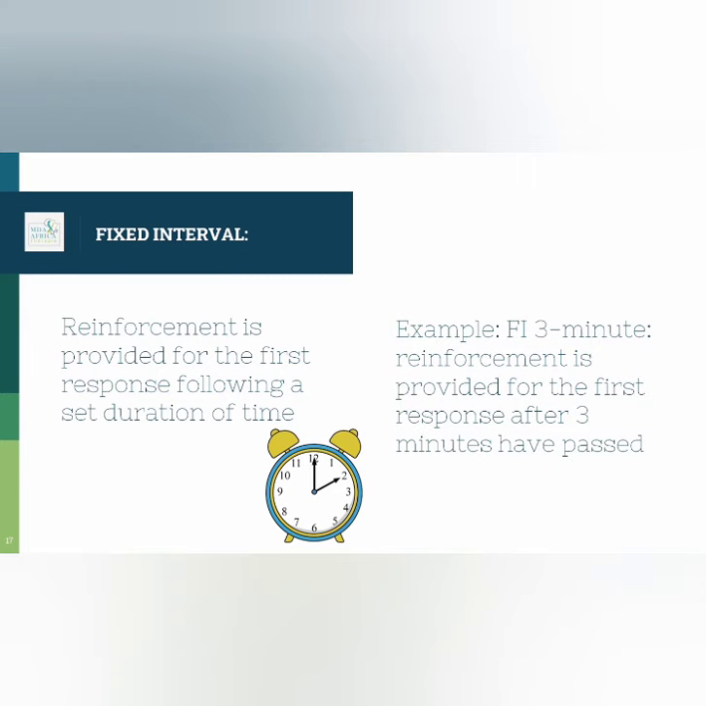A fixed interval reinforcement schedule means that reinforcement is provided for the first response following a set duration of time. For example, a fixed interval 3-minute reinforcement schedule means that reinforcement will be provided for the first response after 3 minutes have passed.